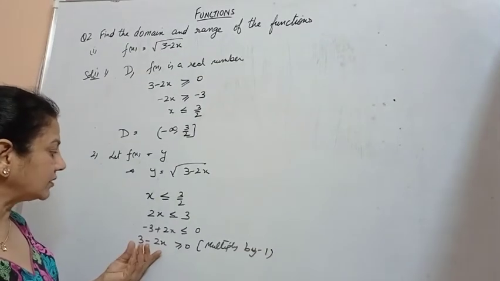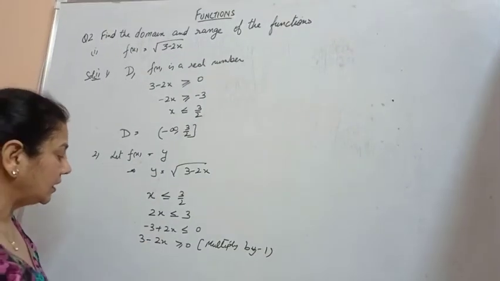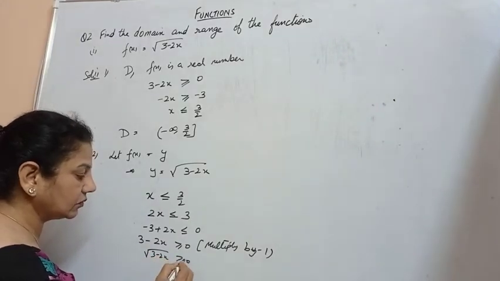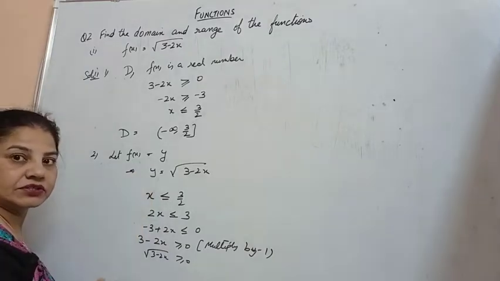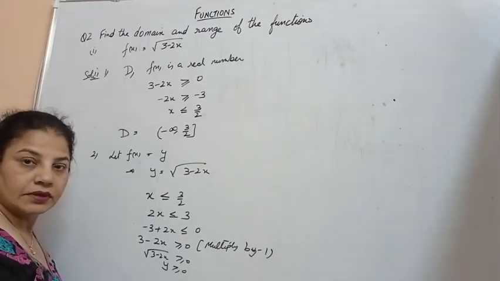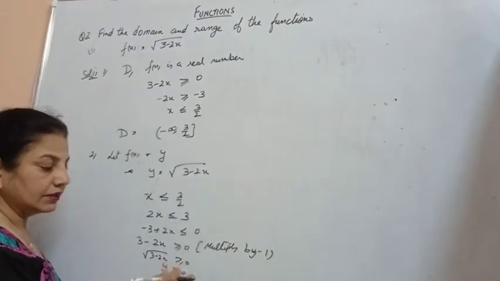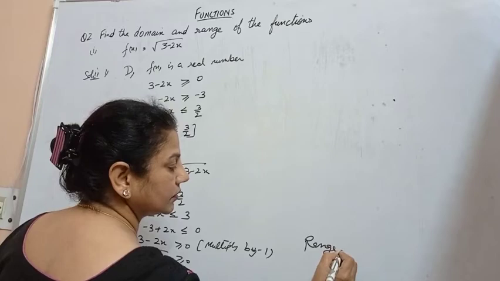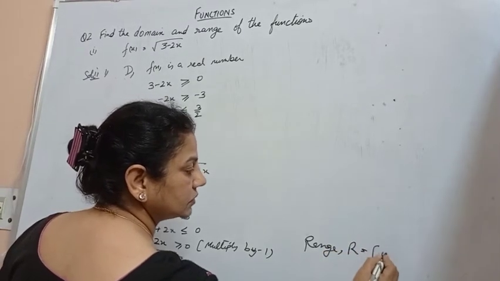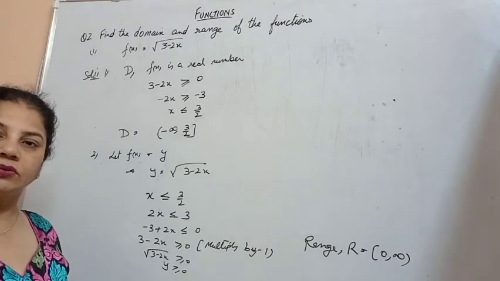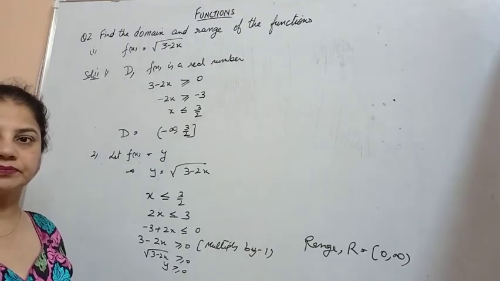If I take the square root also, it hardly matters, so y is greater than or equal to 0. As y is greater than or equal to 0, this means the range R is 0 to infinity.